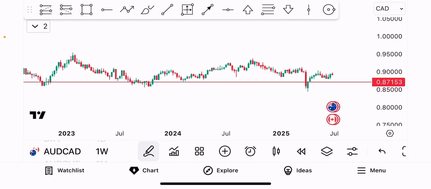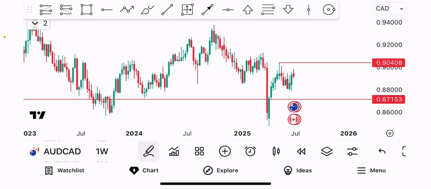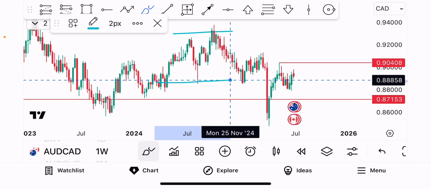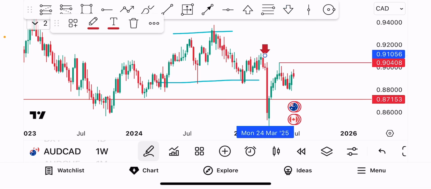So let's now go to the weekly time frame. Here from the weekly time frame, what do we see? We saw how price got to this high and then price smashed down, taking out all the previous low that we had after we saw this impulse move to the downside that started from this area I pointed out.